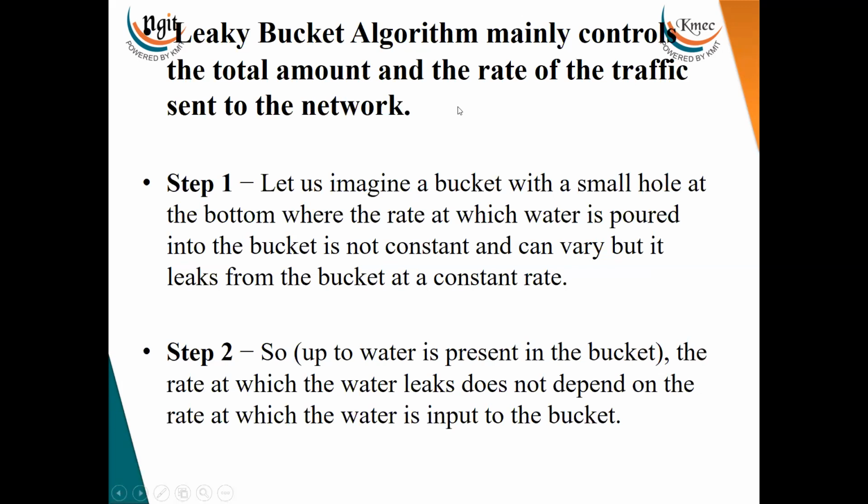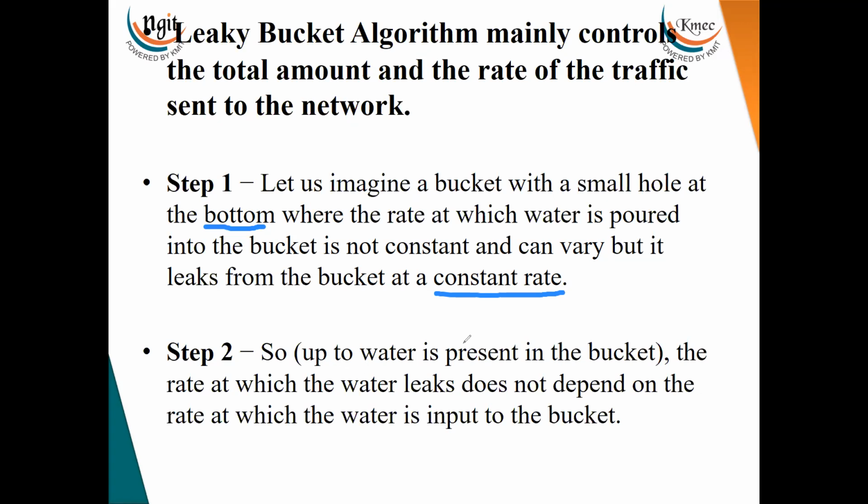Let us imagine a bucket with a small hole at the bottom. The rate at which water is poured into the bucket is not constant and can vary, but it leaks from the bucket at a constant rate because the hole is constant. It constantly leaks the data one after the other.